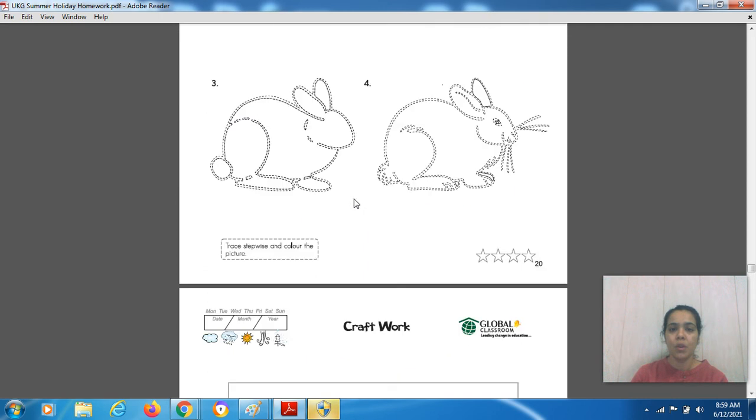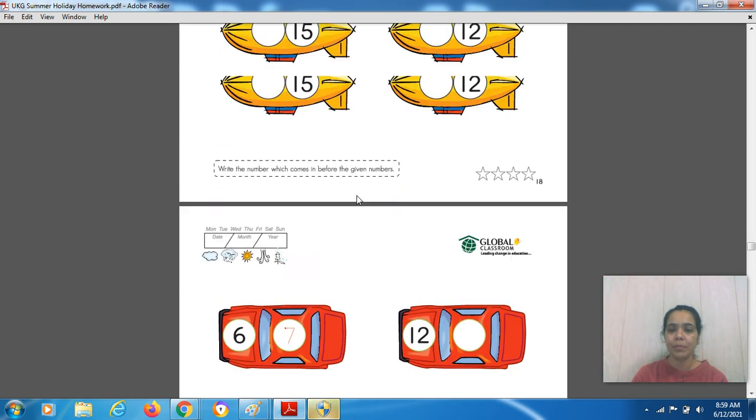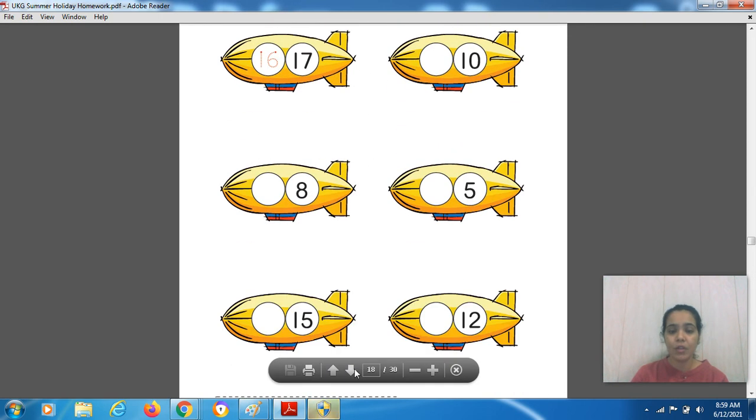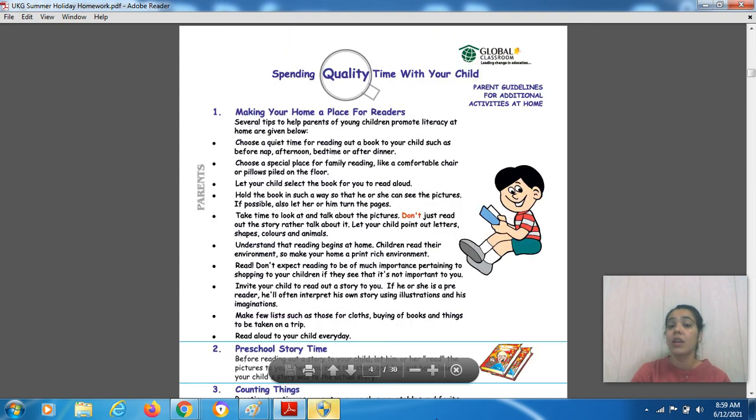Now we will come to the activity part. So for that you have to open page number 4, right? So today also I will introduce you to a new activity, and I must say that this is a very simple activity, and you must like this activity, right? Very simple activity. You don't have to collect lots of things for that. This is a very simple and fun filled activity.